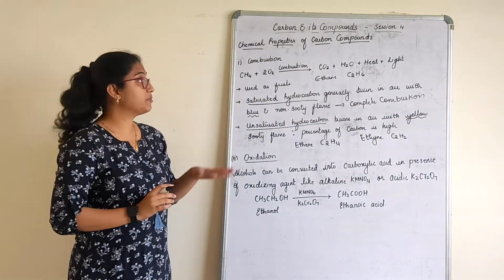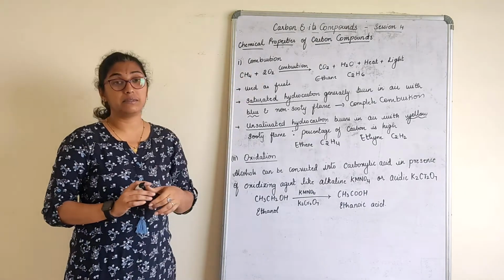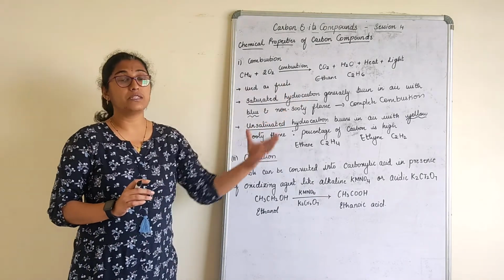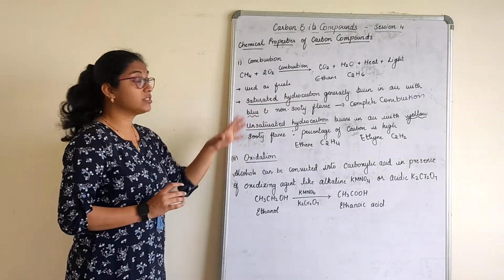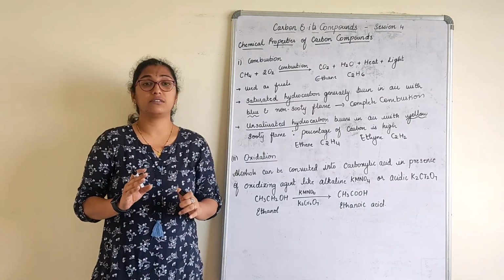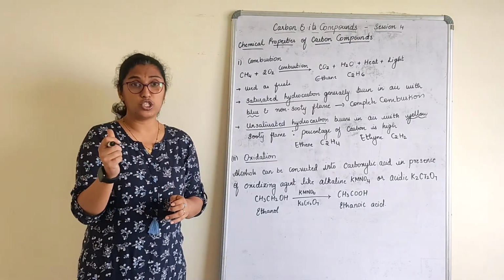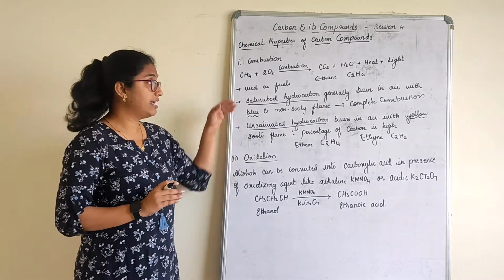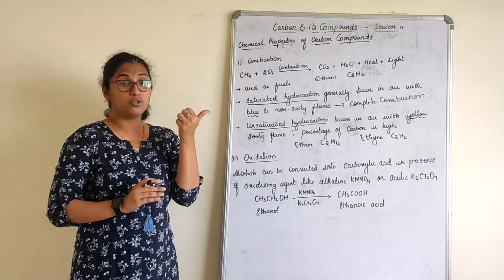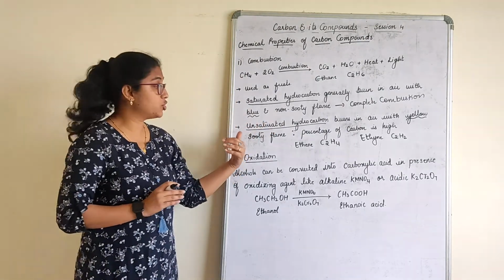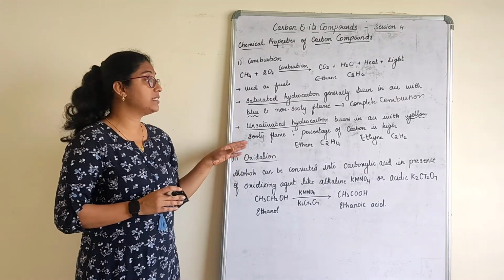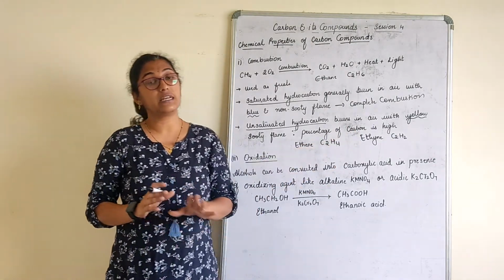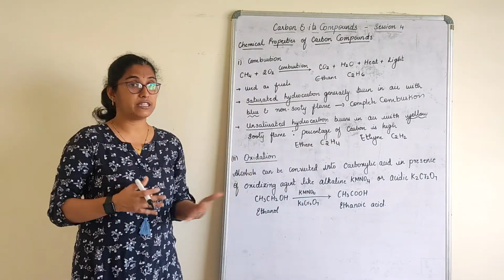So basically, when we talk about combustion, a hydrocarbon burnt in the presence of air undergoes complete combustion and gives carbon dioxide and water with an enormous amount of heat and light. Hydrocarbons are used as fuels and are termed very good, efficient fuels because they give an enormous amount of heat and light. Saturated hydrocarbons generally burn in air with a blue, non-sooty flame, undergoing complete combustion. Unsaturated hydrocarbons burn in air with a yellow sooty flame. Why? Because the percentage of carbon is high. It can also be asked as a give-reason question.